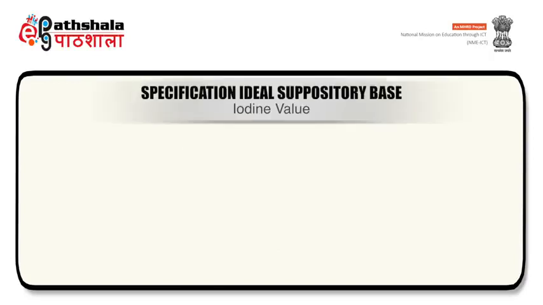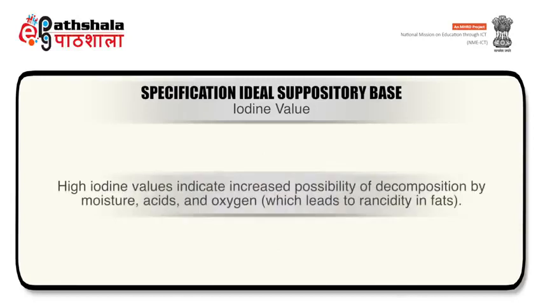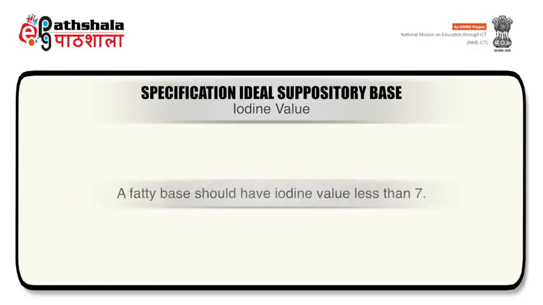Seventh specification is iodine value. This value expresses the number of grams of iodine that reacts with 100 grams of fat or other unsaturated material. High iodine values indicate increased possibility of decomposition by moisture, acids, and oxygen. A fatty base should have iodine value less than 7.